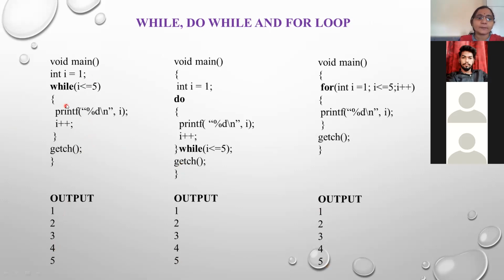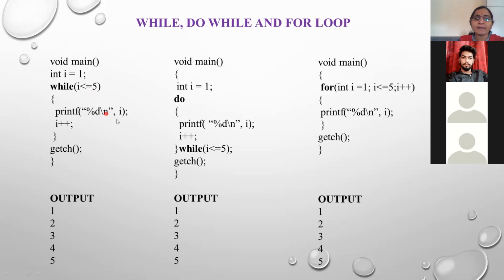In the first statement, while, my task is only to print the values from 1 to 5. So how do I use the while statement? Void main, just here I forgot the opening brace, just below main the opening brace is remaining. Consider integer i equal to 1, I initialize i to the value 1, while i is less than or equal to 5, printf %d backslash n i.